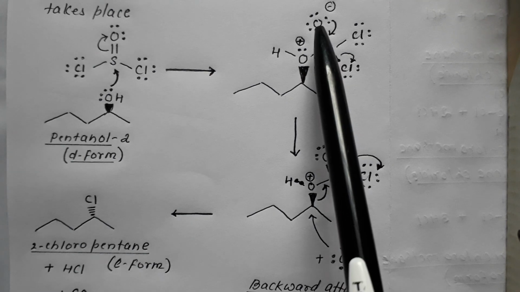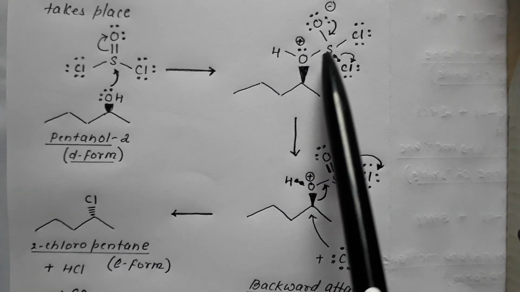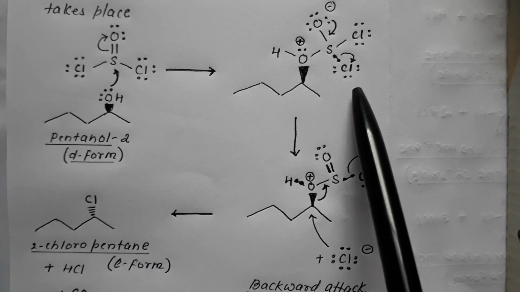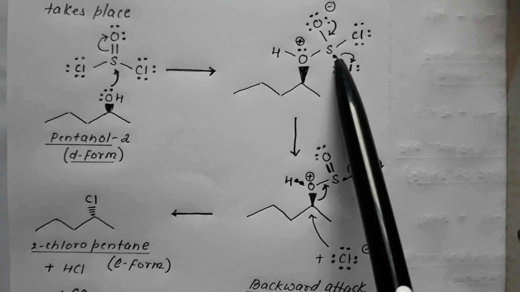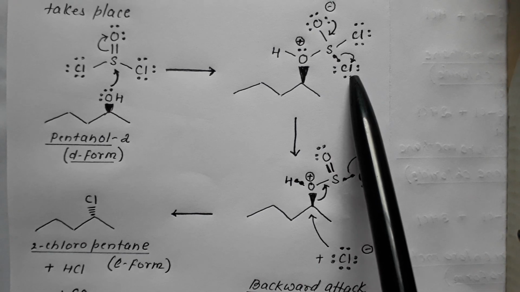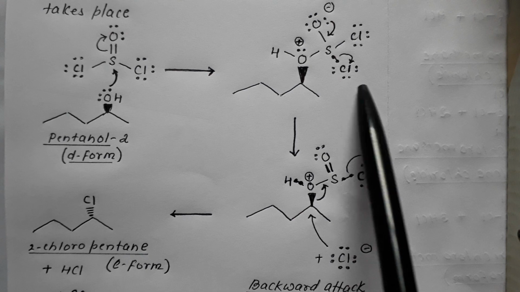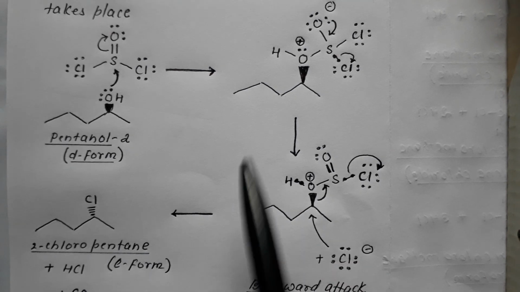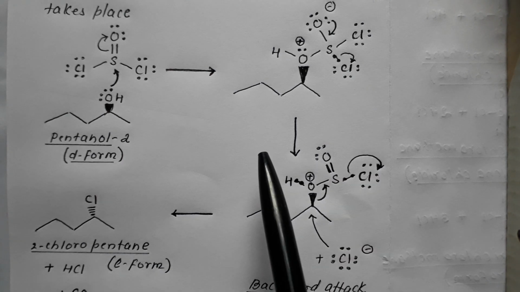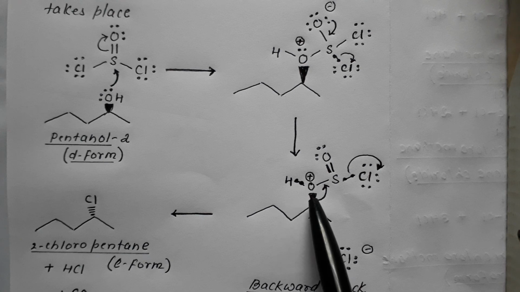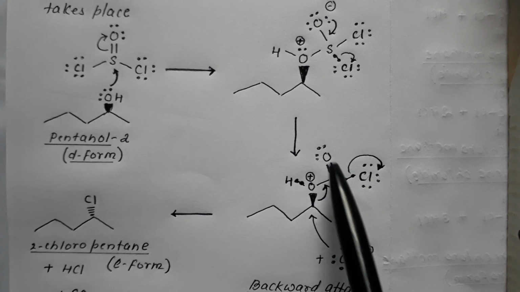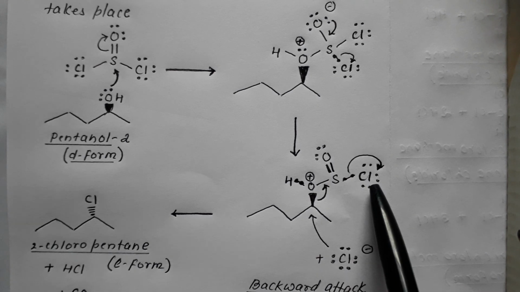This results in the formation of an intermediate, with SOCl2 attached to the alcohol. Now from this intermediate, the chlorine gets removed as chloride. The bond pair present between sulfur and chlorine gets shifted onto chlorine, and it is eliminated as a chloride ion. The lone pair present on oxygen gets shifted between sulfur and oxygen, making a double bond. So the species becomes O single bond S, double bond O, single bond Cl, and a chloride is given out.